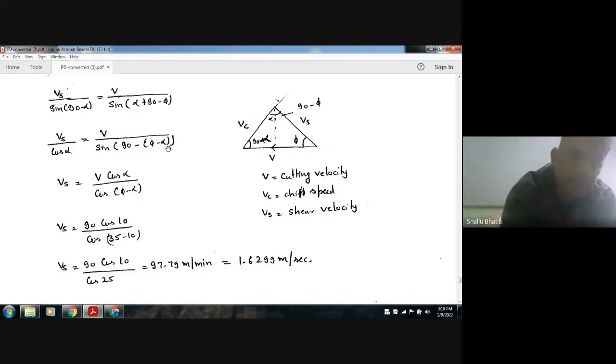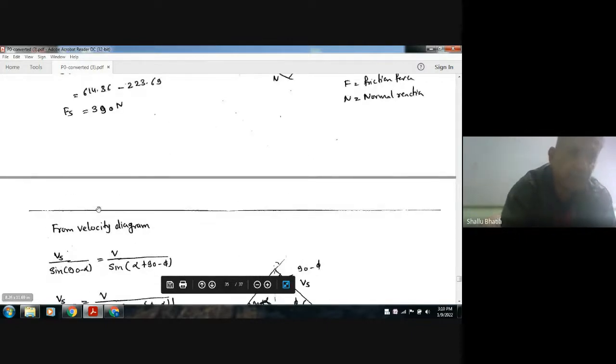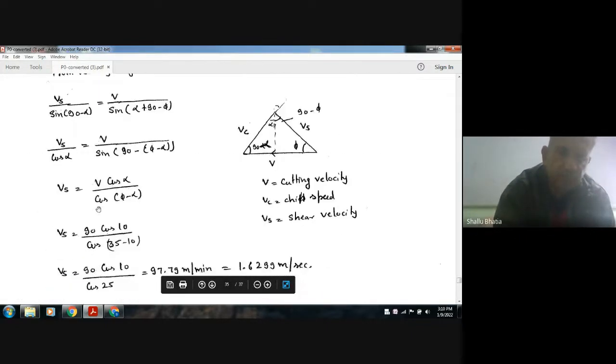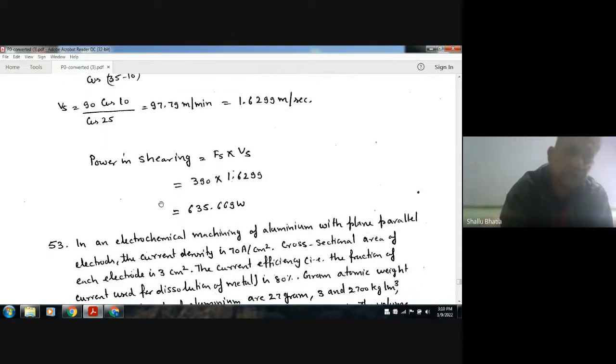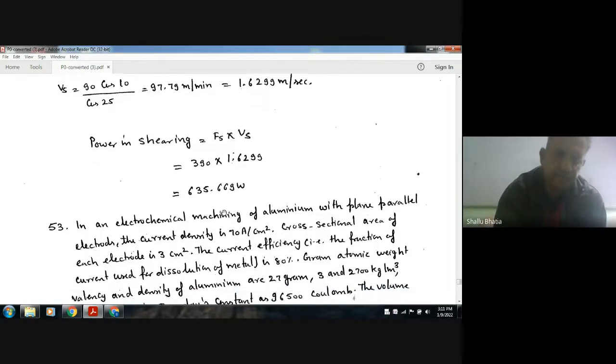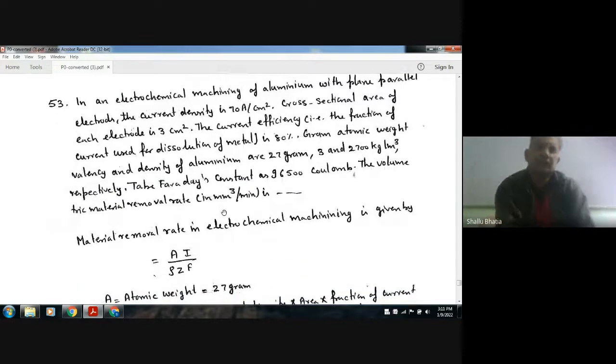Now we have phi, alpha and V, so we can find Vs. We have already found Fs, so Fs into Vs will be the power consumed in shearing. This comes to 635.69669 watt.